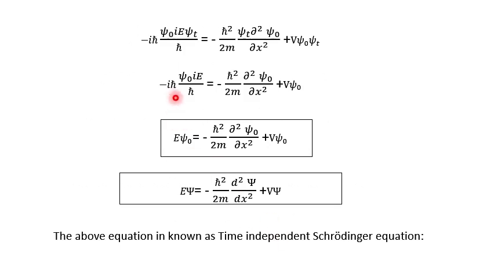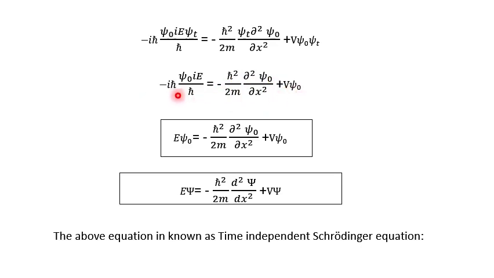First we see that psi t is on the left hand side, and on the right hand side also we get psi t. So take this psi t common; all the psi t cancel out, meaning the left hand side psi t cancels the right hand side psi t. So my equation becomes minus i h cut times i E upon h cut is equal to minus h cut square by 2m del square psi naught upon del x square plus V psi naught.